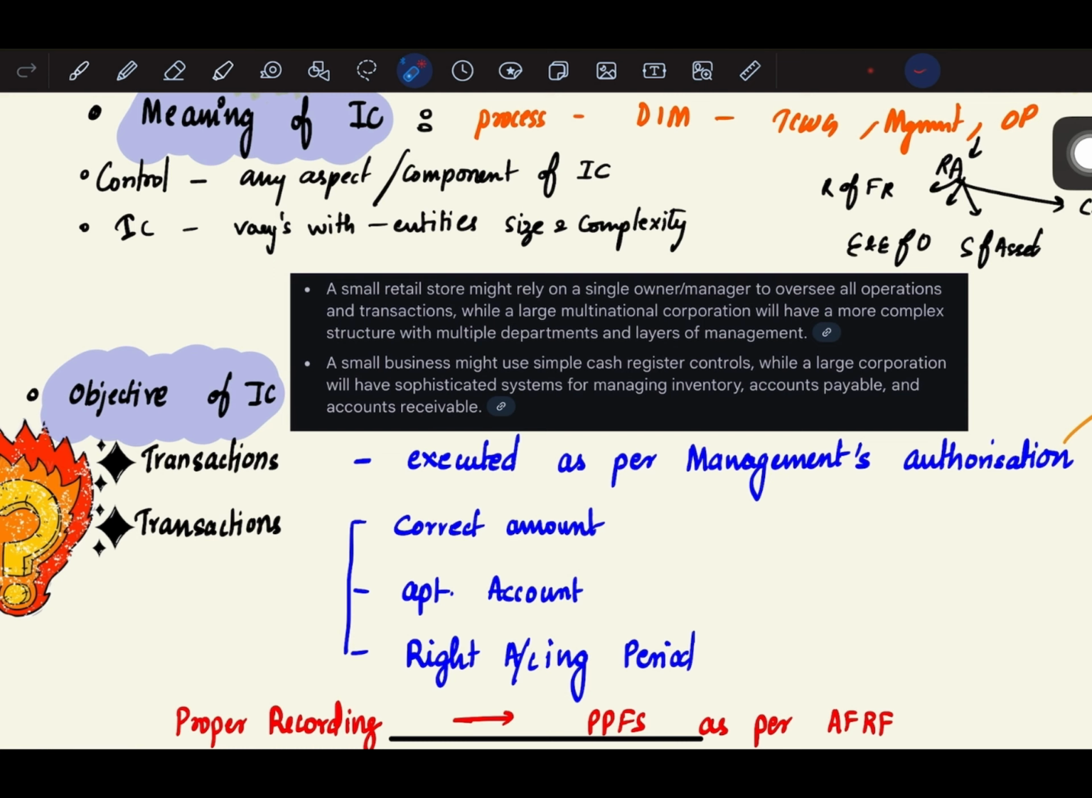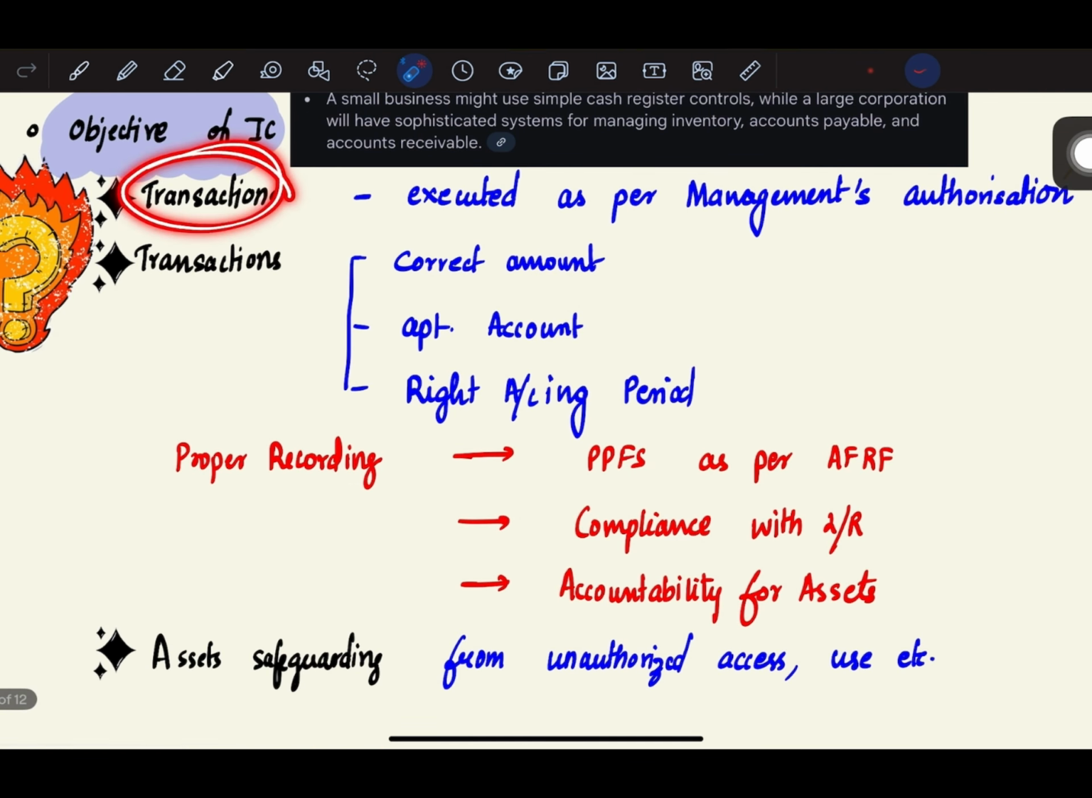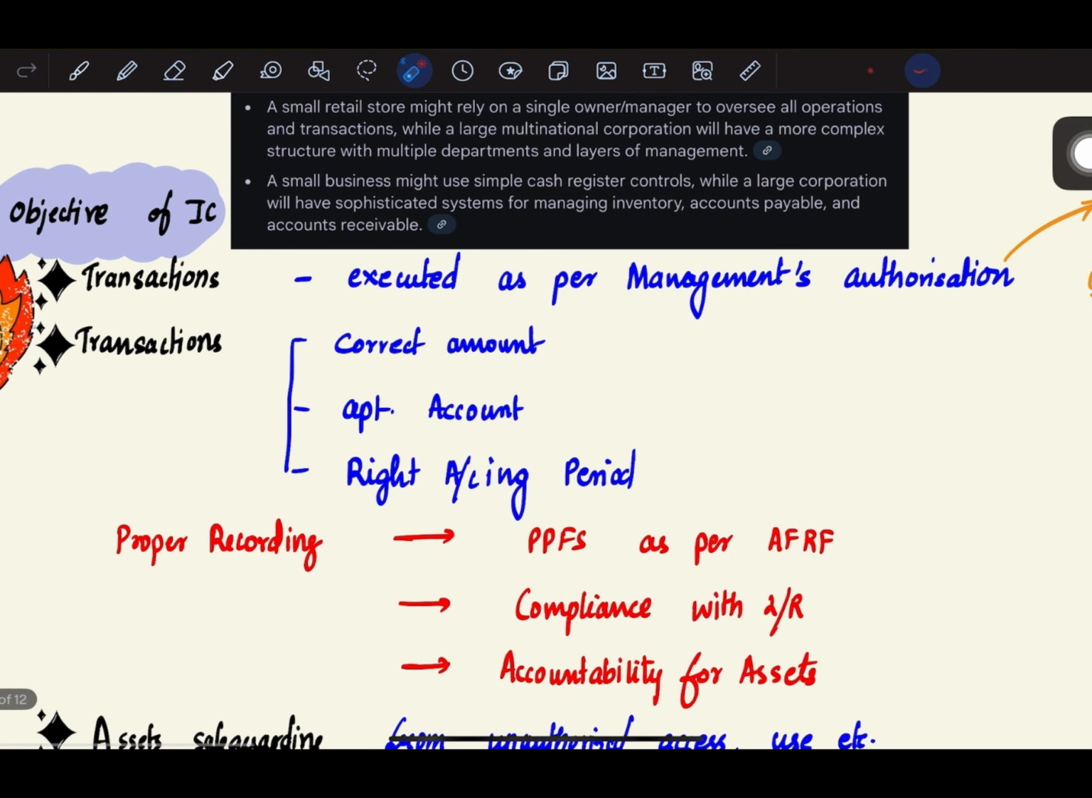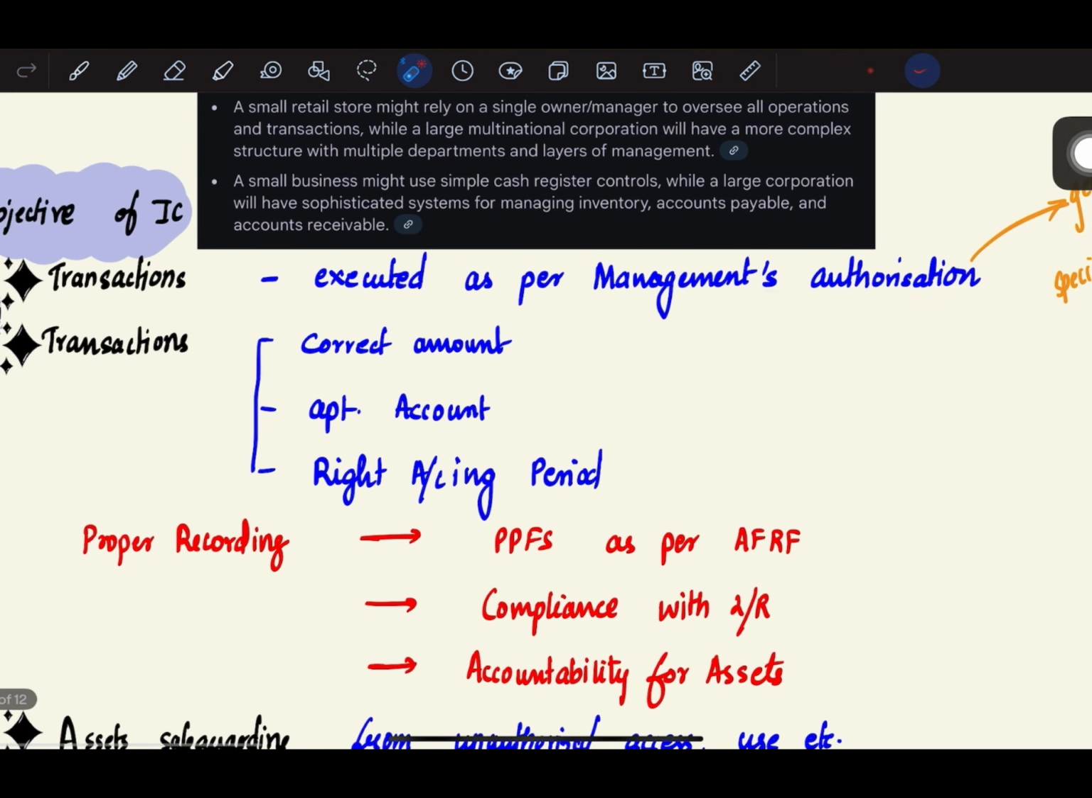And what is the objective of internal control? You can remember the objectives of internal control with respect to transactions and assets. The first objective is whether the transactions are executed as per management authorization or not. Management will basically authorize a few transactions, so those transactions cannot be performed without the management's authorization. The authorization can be either general or specific. So the objective of the internal control is to ensure that these transactions are executed as per management authorization.